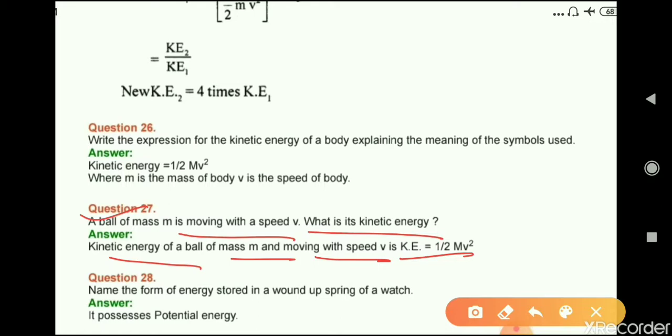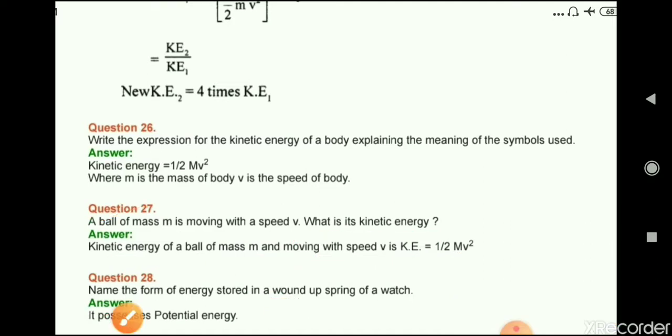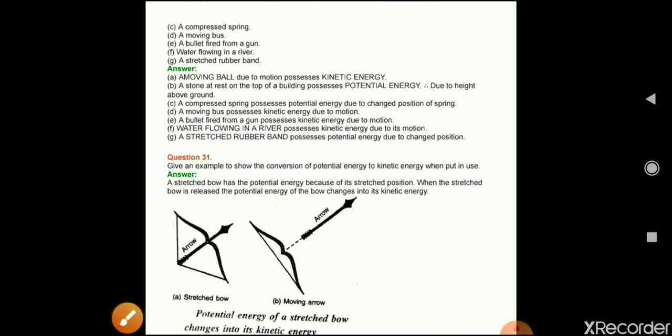Question number 28. Name the form of energy stored in a wound up spring of a watch. Answer is potential energy. Question number 29.